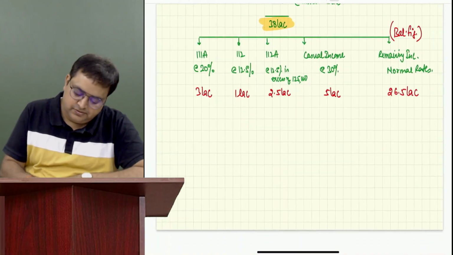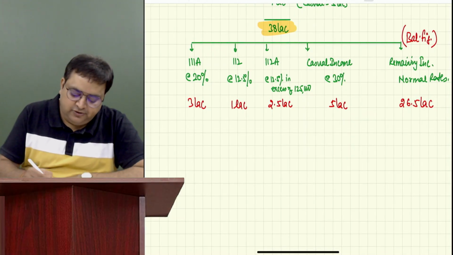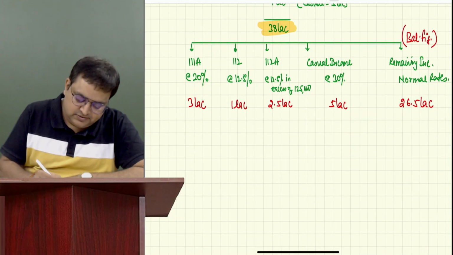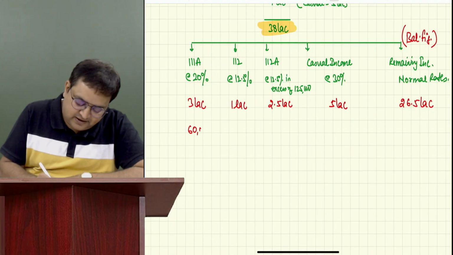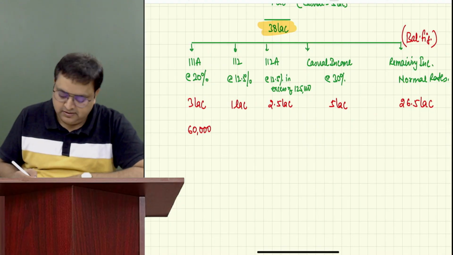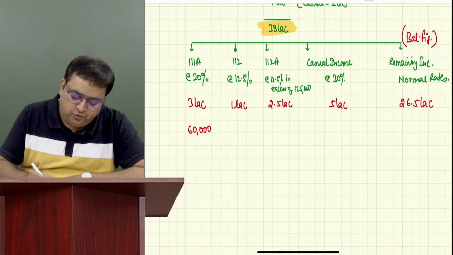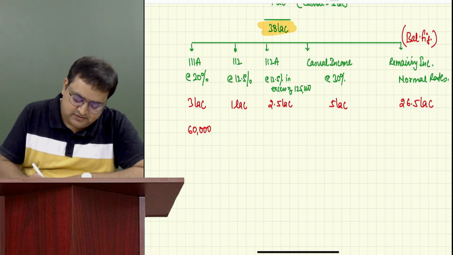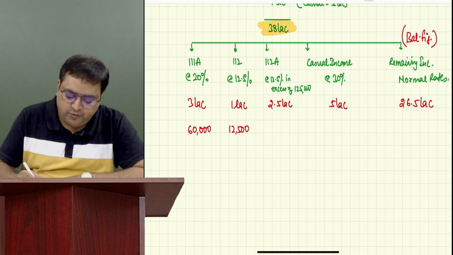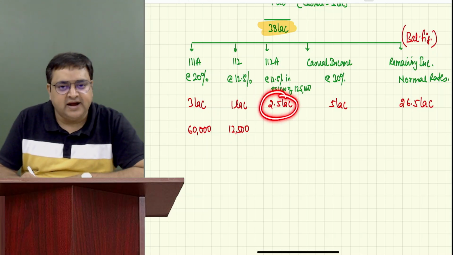Now, 3 lakh into 20%. How much? 60,000. 1 lakh into 12.5%, that is 12,500. What will you do over here? Whether entire 2.5 lakh?